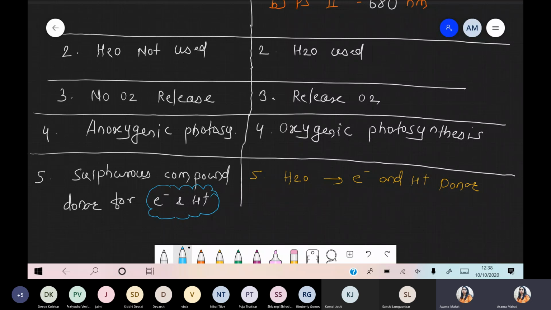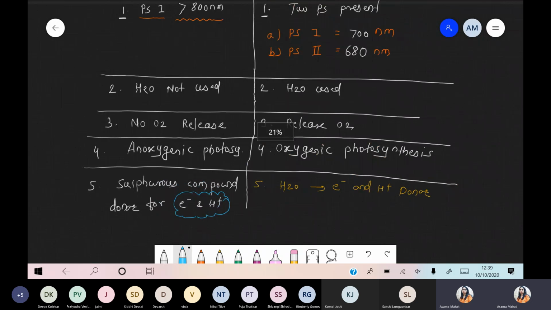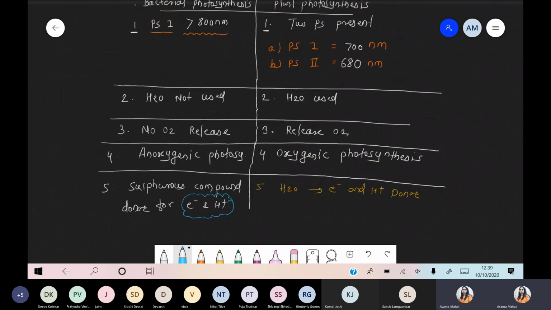Okay, so remember this thing. Definitely, water is required for their metabolism, but water is not required for bacterial photosynthesis, because what is the role of water? Just to provide the electron and the proton, right? Such component is provided by the sulfurous component which is present in case of bacteria. Got it? Okay, is there any other question? Yeah, chalo, very good. So these are exactly some differences between the bacterial photosynthesis and the plant photosynthesis.